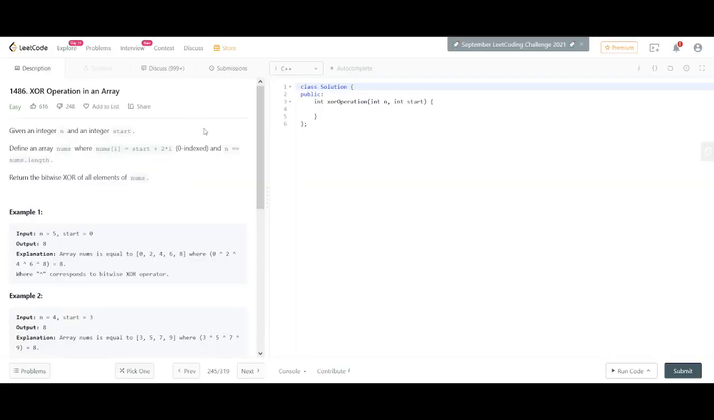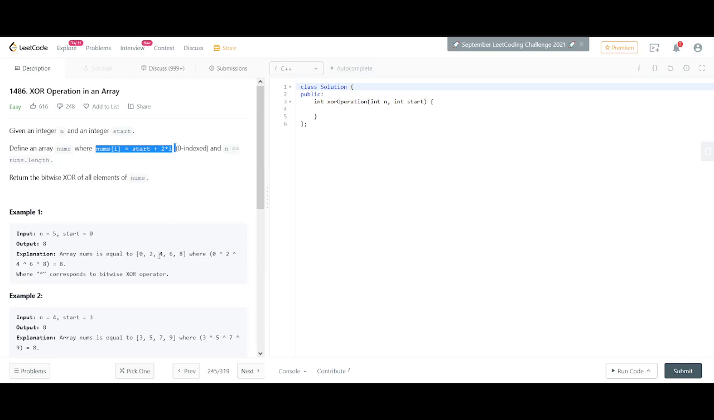Next question is XOR operation in array. So given an integer n and an integer start, define an array nums[i] equals start plus 2 star i, zero-indexed, and n equals nums.length, and we need to return the bitwise XOR of all the elements of that particular nums array, right? So we are given an input as n is equal to 5, and start is equal to 0, and then nums[i] equals start plus 2 cross i. So we are given a formula, and we need to generate over this array.